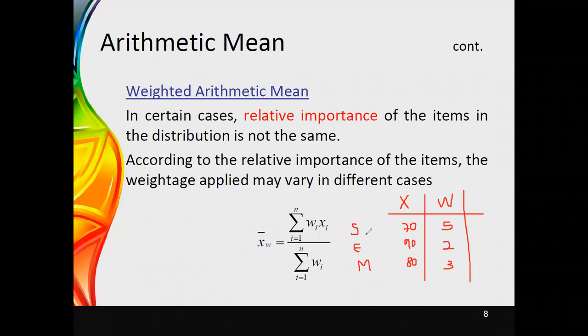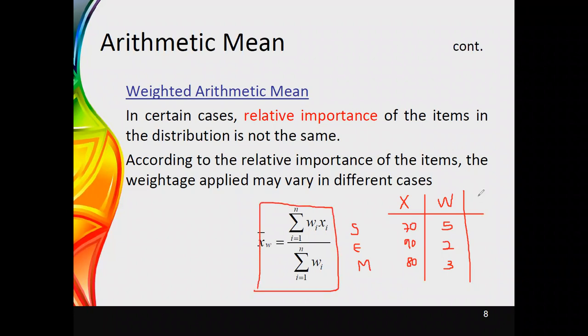Since I say that stat is the most important, I have given high weightage, but I have considered English as the least important in this case. Therefore, I can say that the weightage for English would be somewhat lower than the other two subjects. Therefore, now you can use this equation to calculate the mean value.